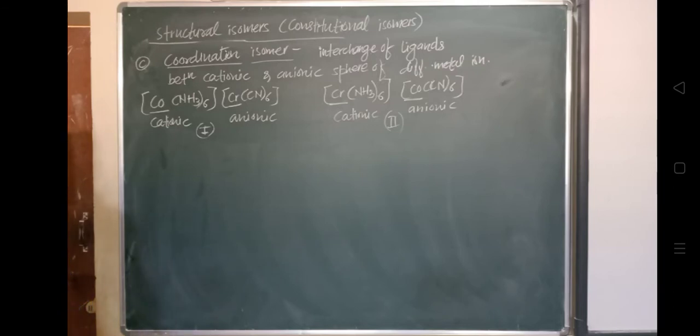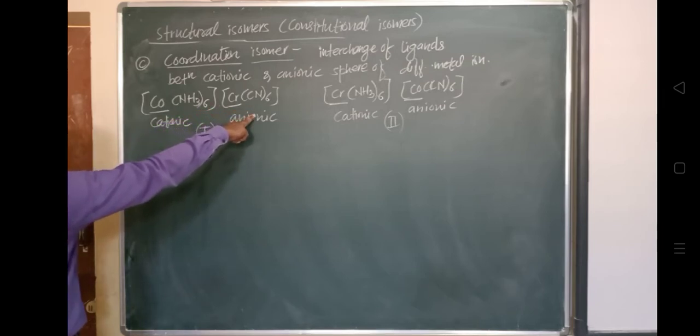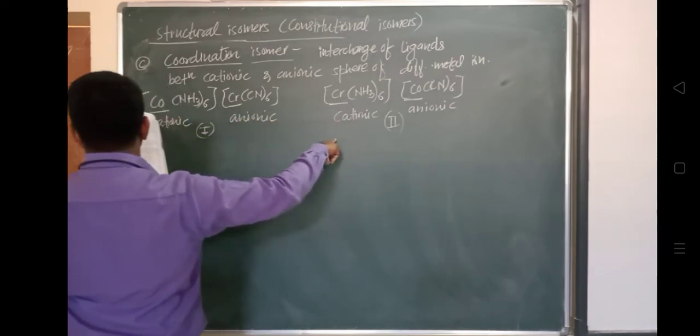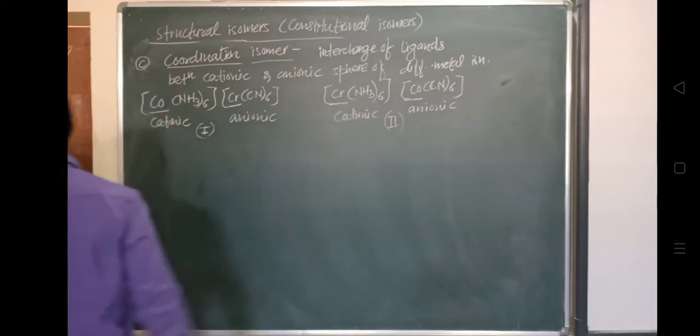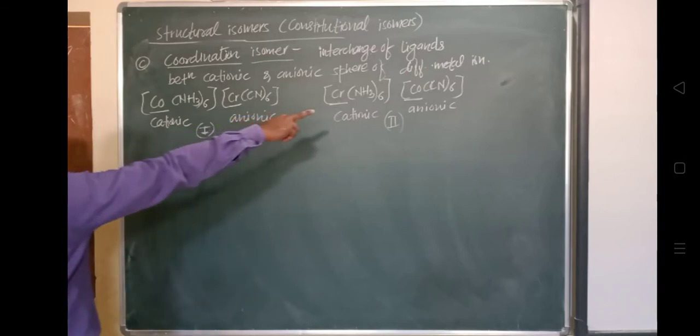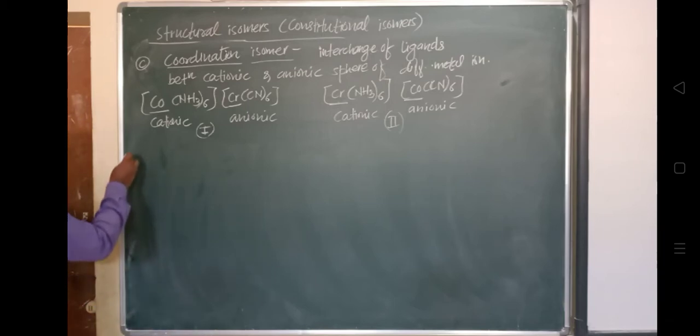In the first isomer, the cobalt is linked to the amine ligand and the chromium to the cyanide ligand. In the second isomer, the ligands coordinating the two metals are interchanged. See, they have interchanged. So cobalt coordinates with cyanide and chromium coordinates with amine. This is the example of the coordination isomer.